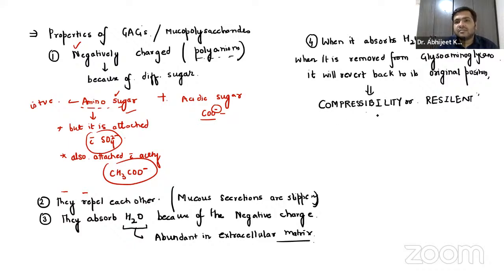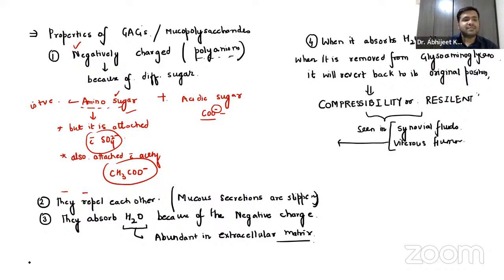This is seen in synovial fluids, and even in the vitreous humor of the eye. These sites, the synovial fluids and the vitreous humor, again a very important viva question that can be asked.